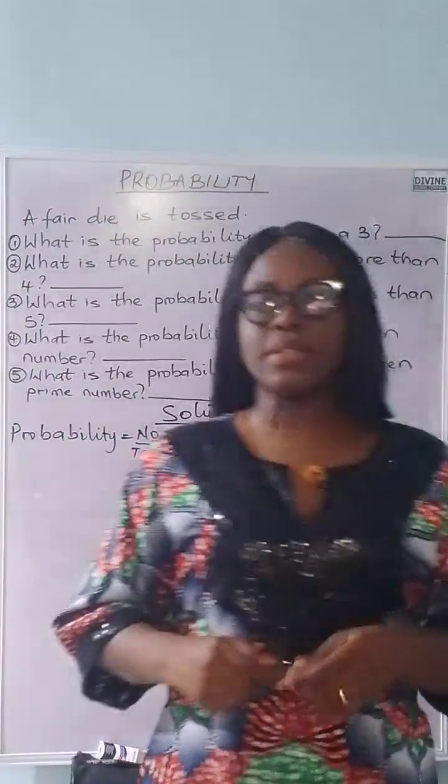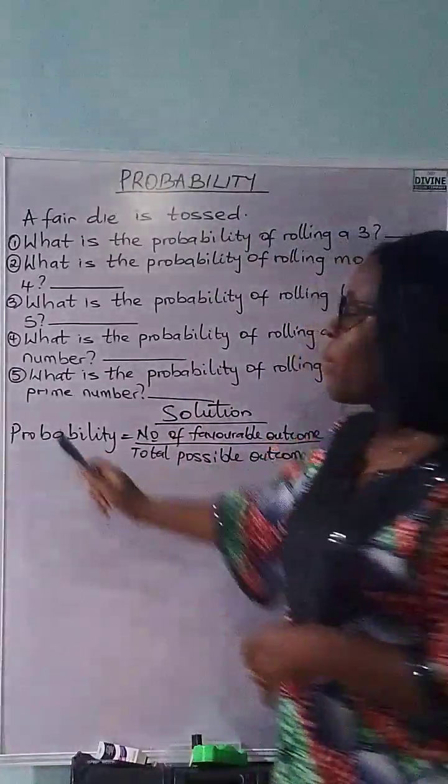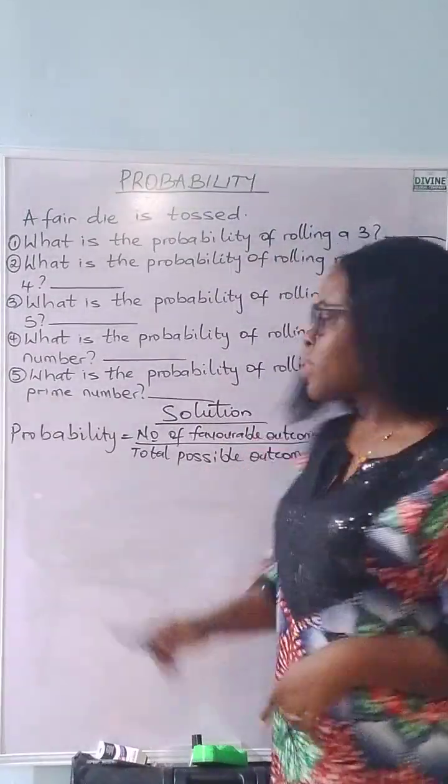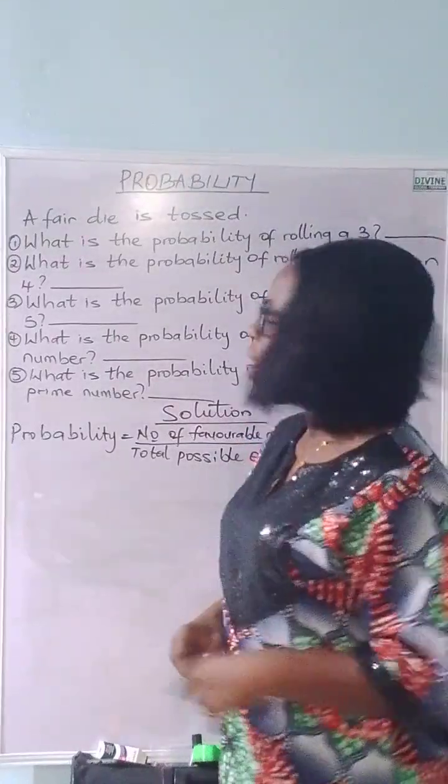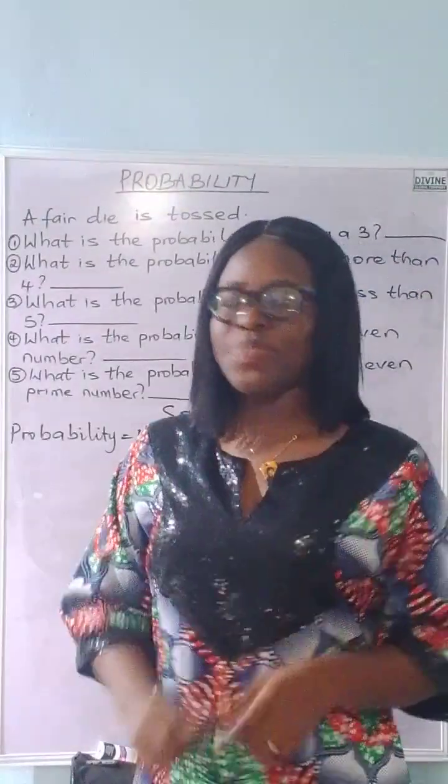Now that I've written the formula for solving it, probability is number of favorable outcomes over total possible outcome. Now we're going to look at the first question.